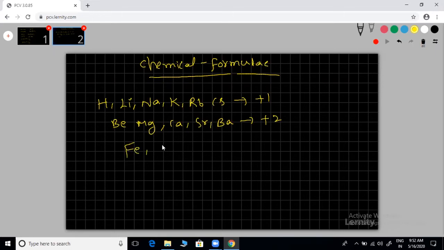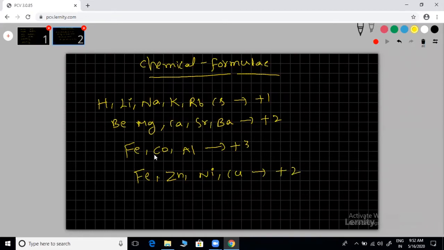Fe, cobalt, aluminium, +3. Even Fe can show +2 also. Okay. Fe, Zn, nickel, even copper can show +2 also.